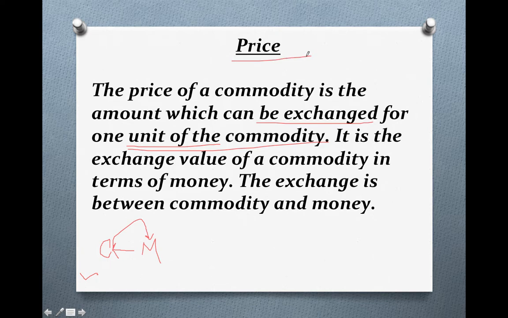So the price of a commodity is the amount which you have to exchange for one unit. If you want to buy one unit, you need to pay the money for that commodity, and that is known as the price. So I hope this is clear to you.